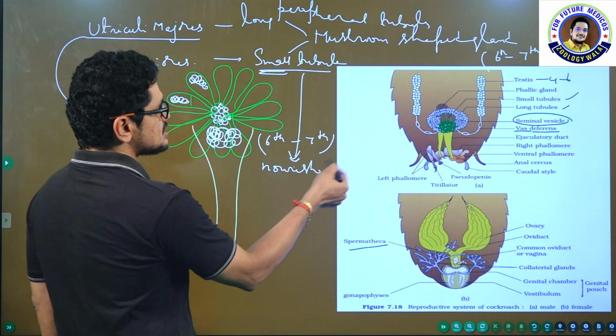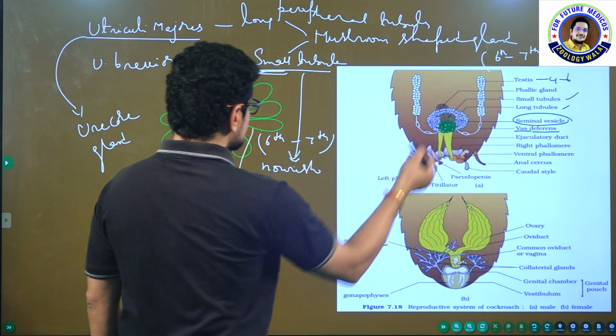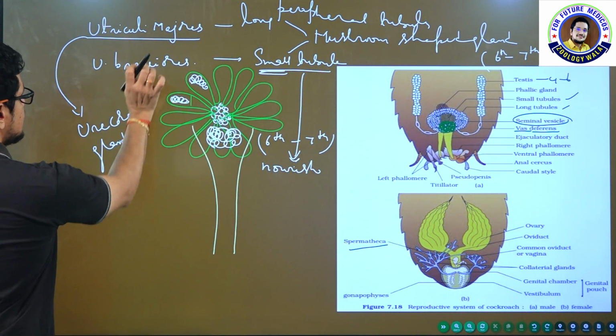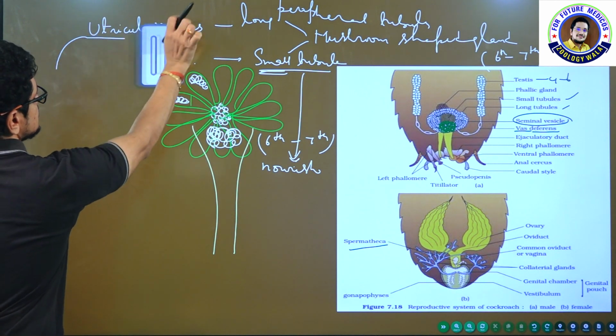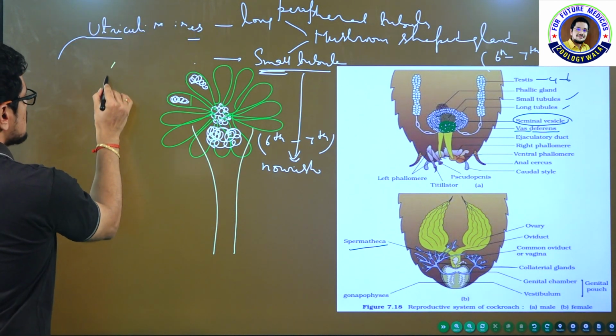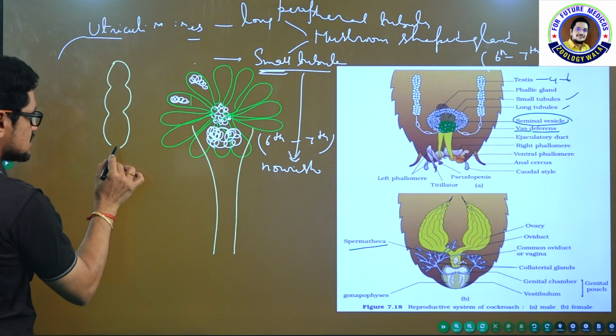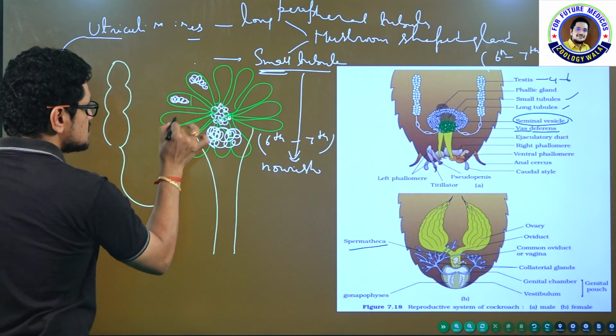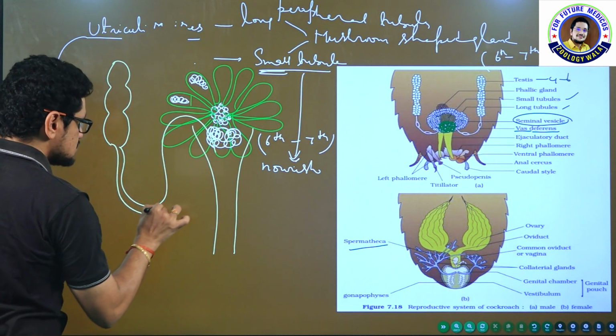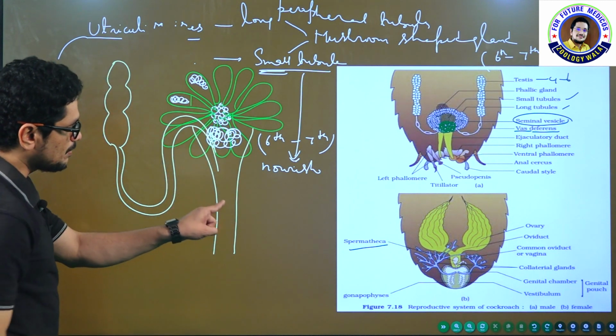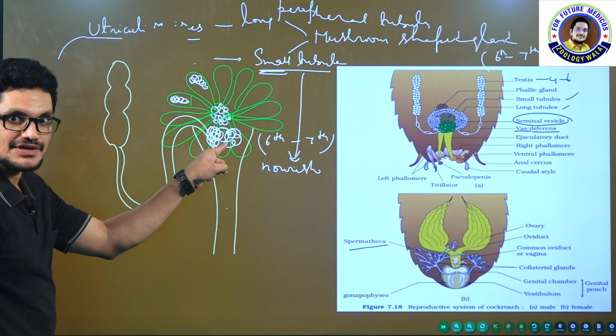And now the sperm cells are produced from the testis. Please see the diagram, my dear friends. So these are the testes, like this. The testis produces the sperm cells, which pass through the vas deferens, and then open into the ejaculatory duct through the seminal vesicles.